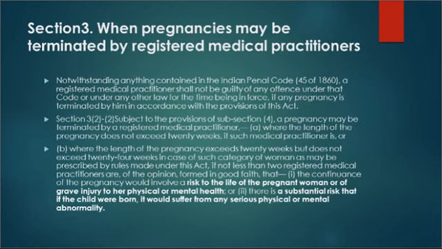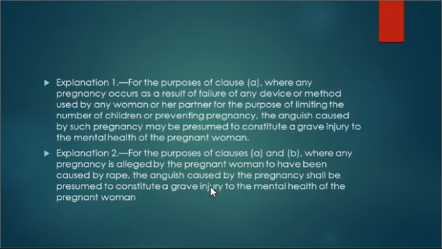Obviously, as you have seen in section 3, clause 2, subclause 2, can you see the point number 2 and this point B, where I have written the continuance of the pregnancy, the last lines: the continuance of the pregnancy would involve a risk to the life of the pregnant woman or of grave injury to her physical or mental health. Now, explanation to these sections are talking about what will constitute a grave injury.